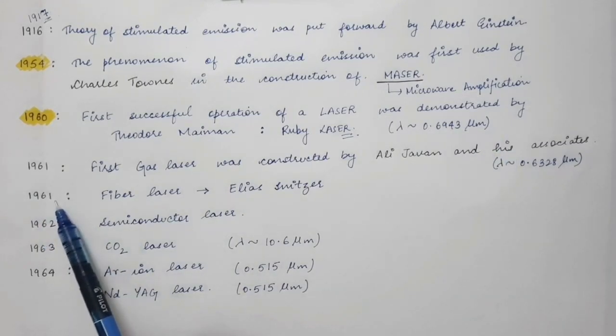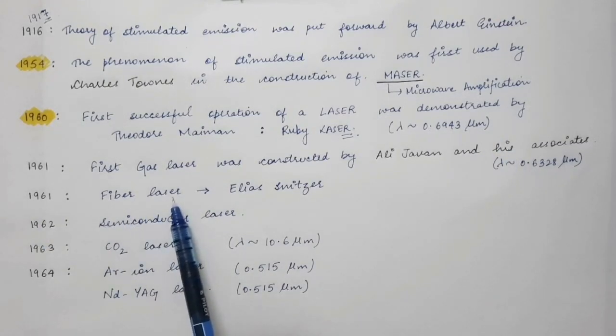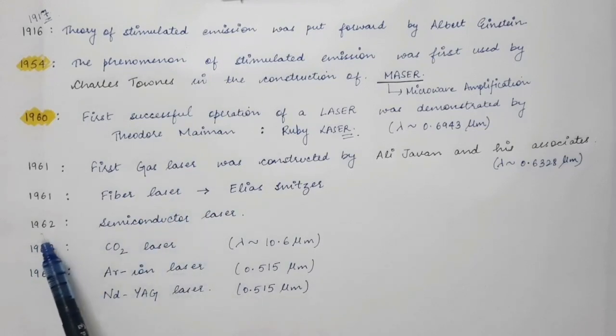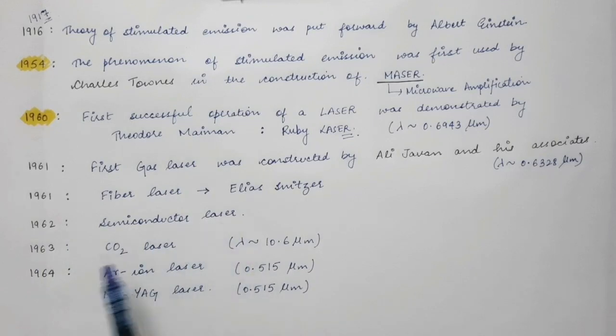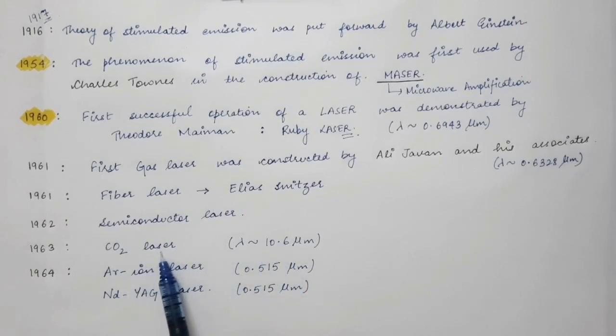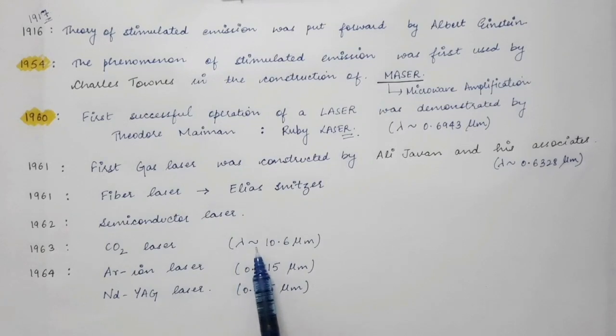Then again in 1961, fiber laser was constructed. Then in 1962, semiconductor laser was constructed. And then in 1963, carbon dioxide laser was constructed, whose emitted light had a wavelength approximately equal to 10.6 micrometers.